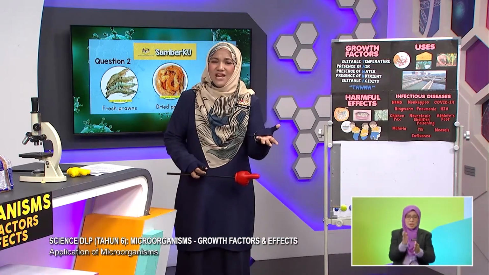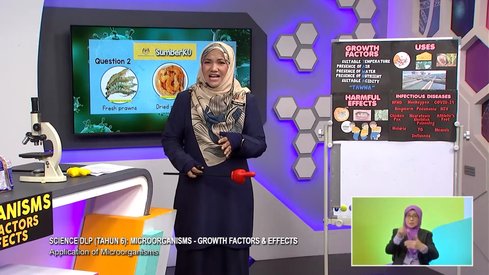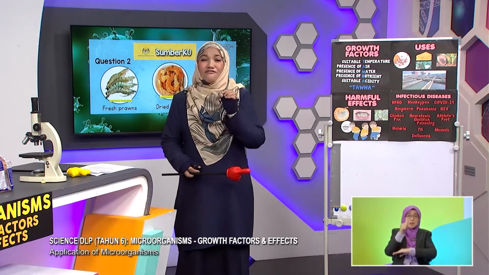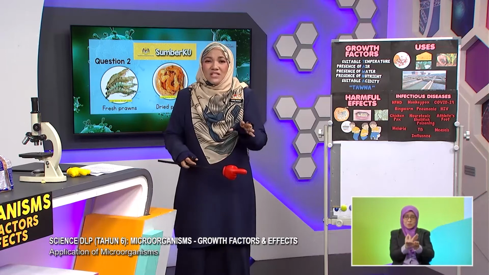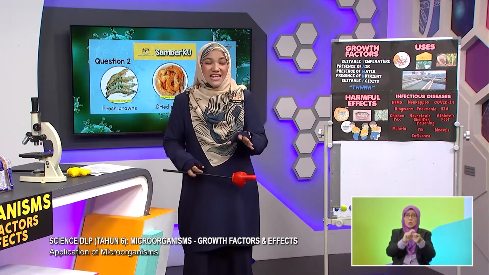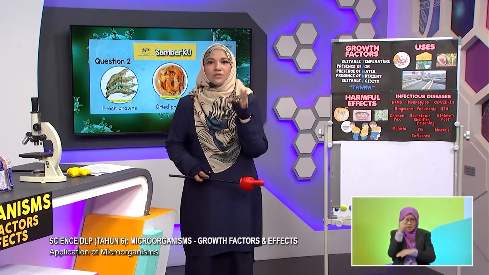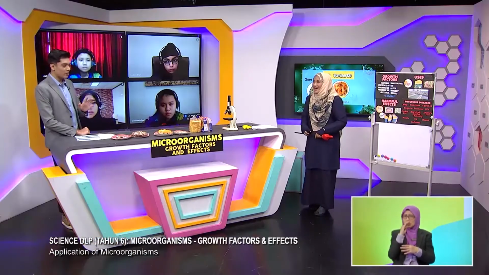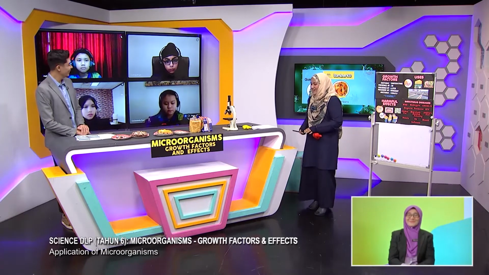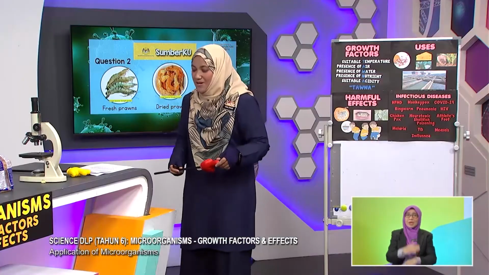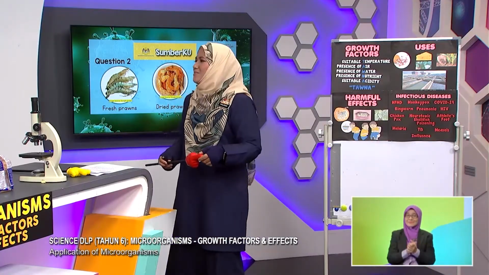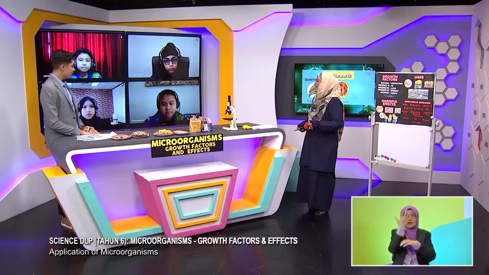And after 1 day, the next day, I found out that the fresh ones, which are supposed to be fresh, have turned bad. They have turned blackish. And they have a foul smell. Oh, I cannot imagine the smell. Whoa. Okay, so why does that happen? Who can tell me why that happened to the fresh prawns and dried prawns?